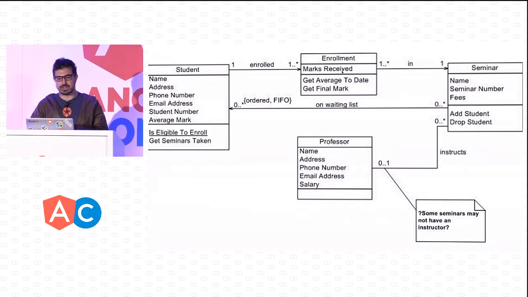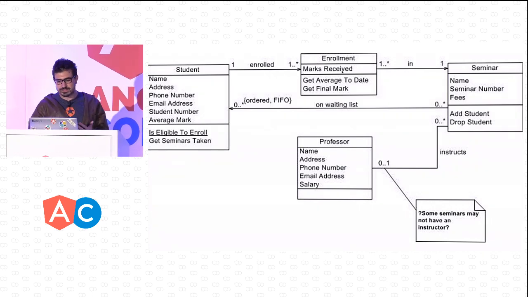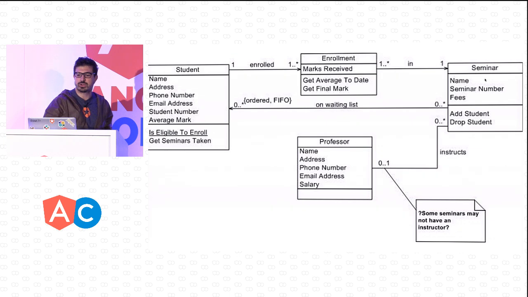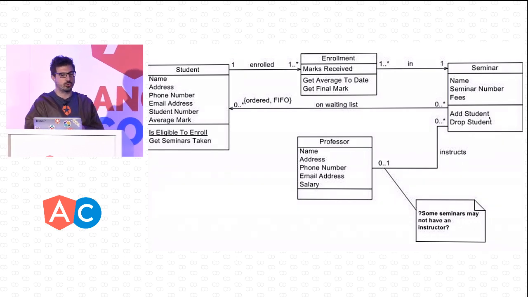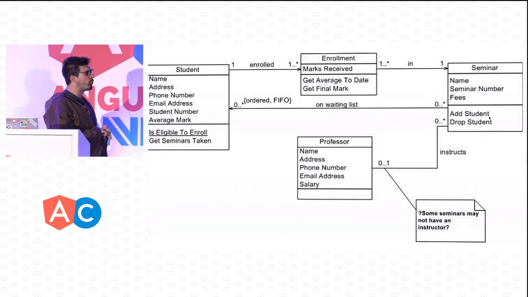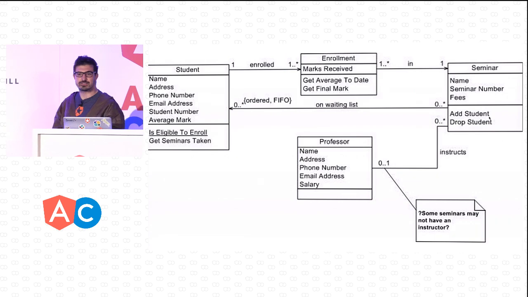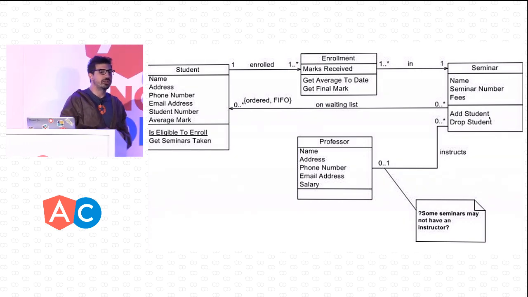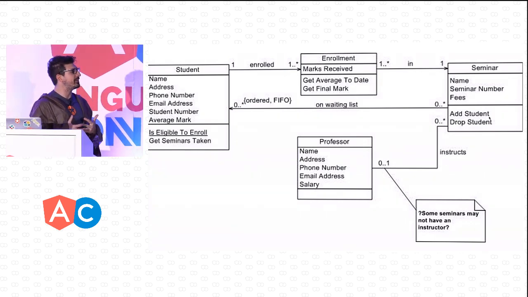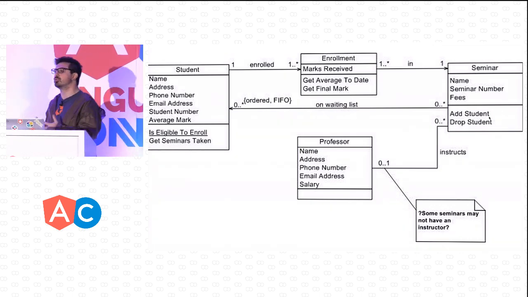You then have, again, the fields. But then you have something else. For example, for seminar, you have the fields which are name, seminar number, and fees. But then you have this add student and drop student. So what are those? That's actually behavior that this model has.